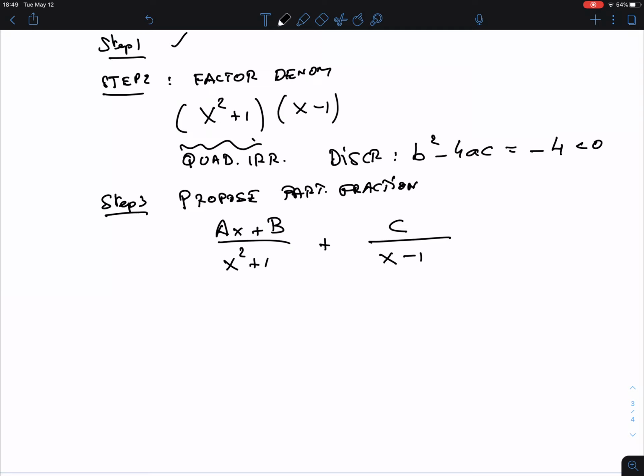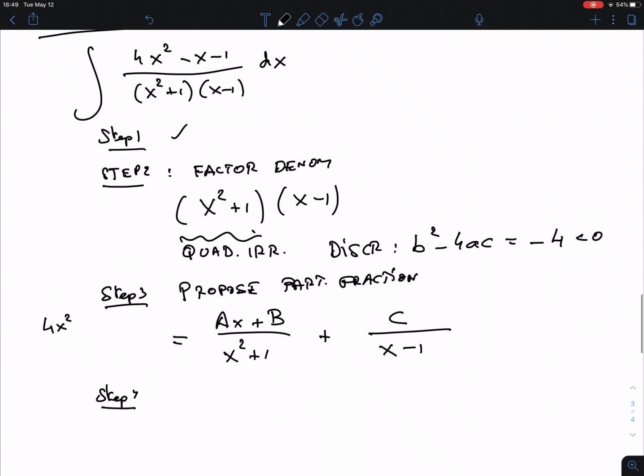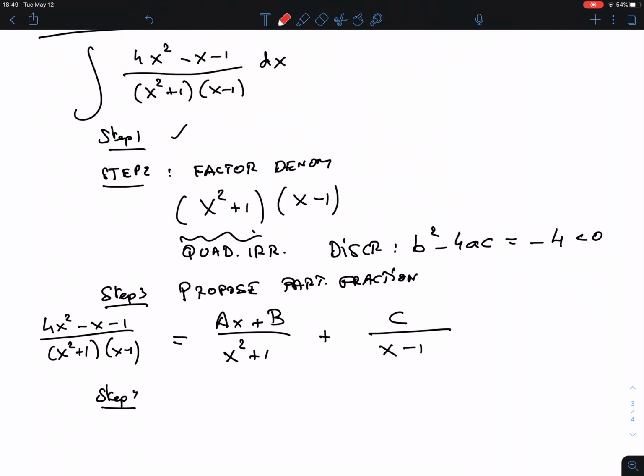Okay, so step 4. This is the original fraction, so sorry, I didn't write it: 4x squared minus x minus 1 over x squared plus 1 times x minus 1. So we clear the denominators. This means we multiply by x squared plus 1 times x minus 1 on each side. So the x minus 1s here cancel.